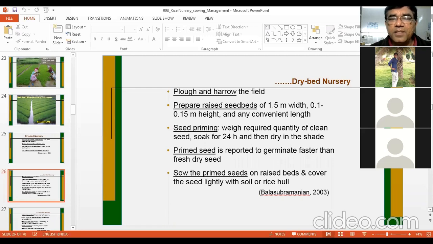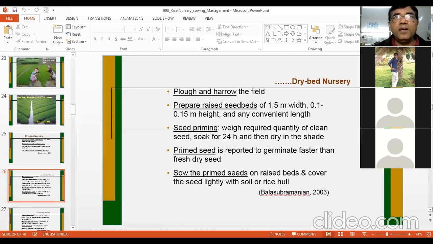Seed priming helps in early germination and good establishment of the seedling. So weigh the required quantity of clean seed and soak in water for 24 hours. Primed seed is reported to germinate faster than fresh dry seed. Sow the primed seed on raised beds and cover the seed lightly with soil or rice hull.